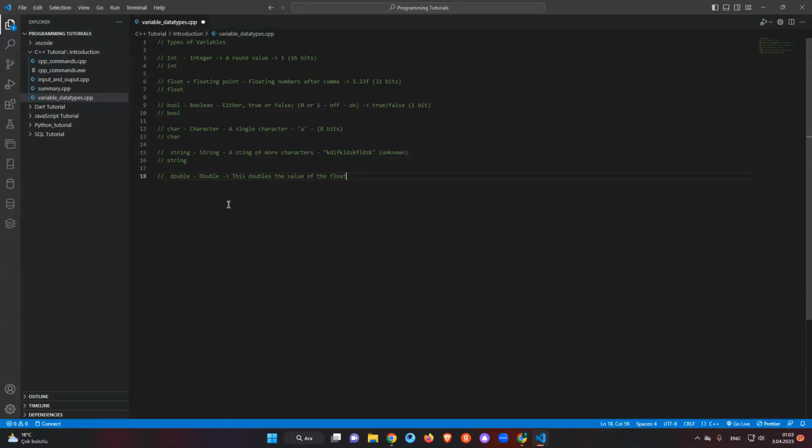So we can say it is 64 bits. It is really storing a lot of data.